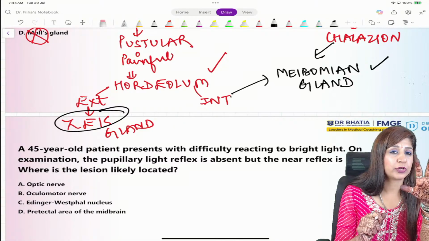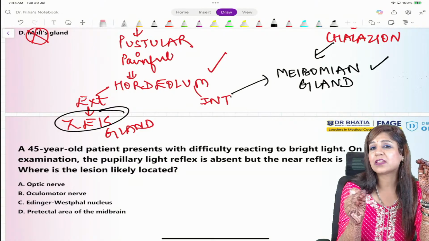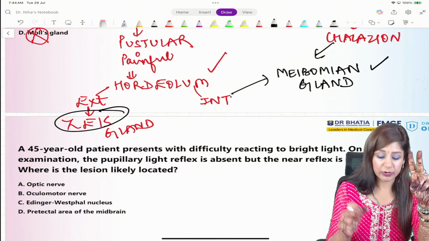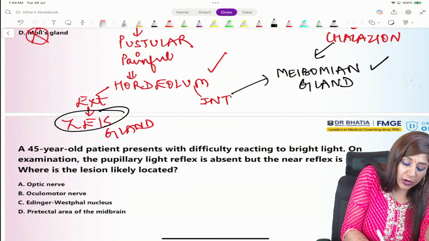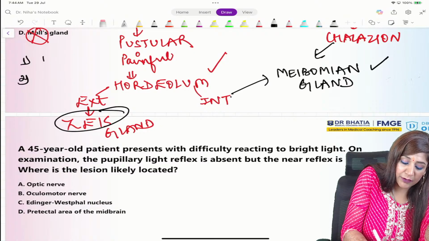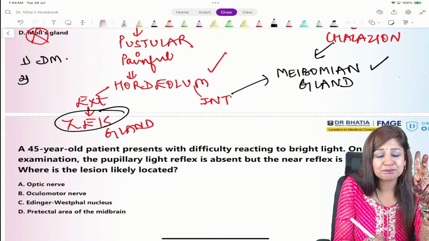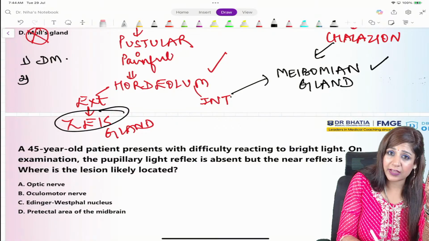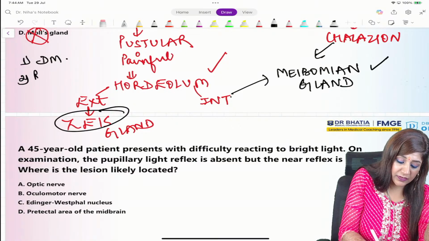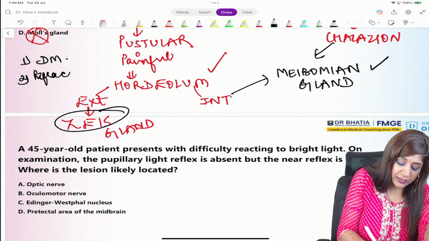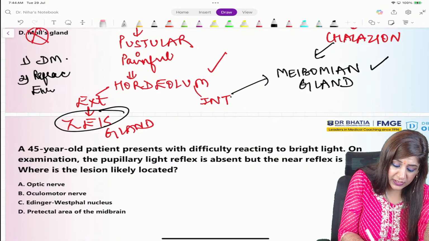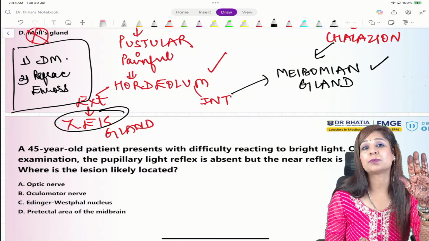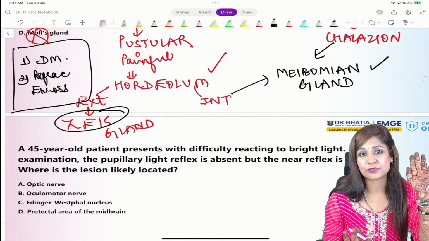And a very important thing, whenever any person is having recurrent lid infections, what are the things that you have to rule out? There you have to rule out two things. Number one is diabetes, especially if the person is elderly. If the person is in a younger age group, then refractive errors. These are the two things that you should always take into consideration whenever the patient is having recurrent lid infections, okay?